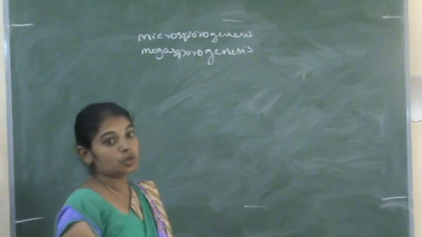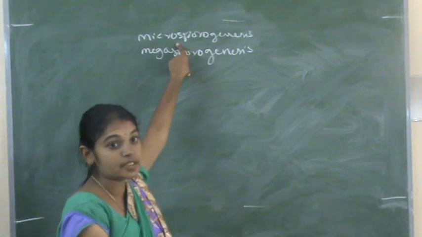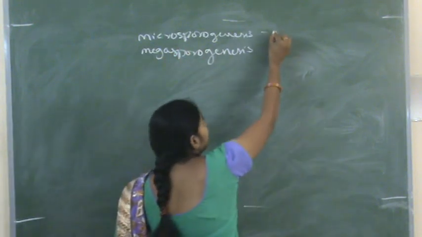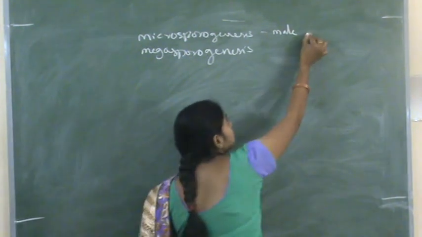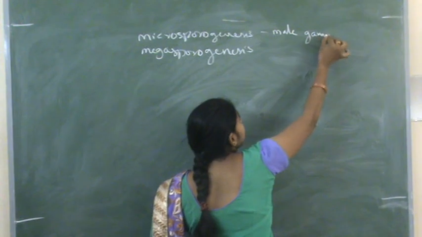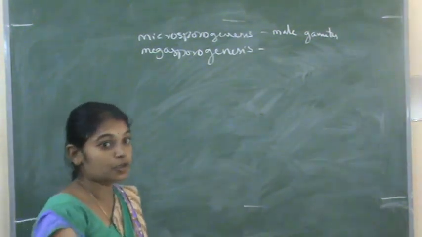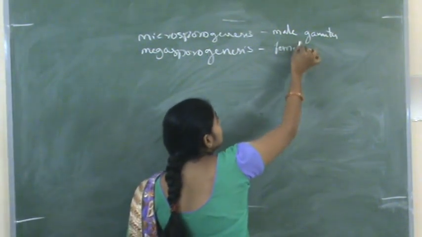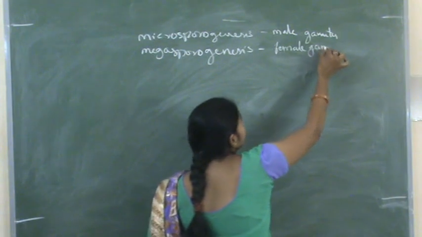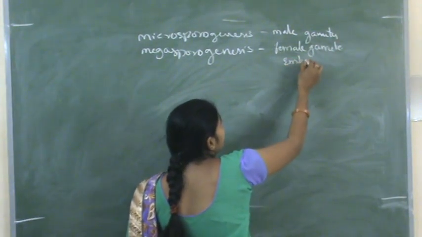From these two events, through microsporogenesis the male gametophytes are produced, which are microspores and pollen grains, and through megasporogenesis the female gametophyte is produced, which is called the embryo sac.